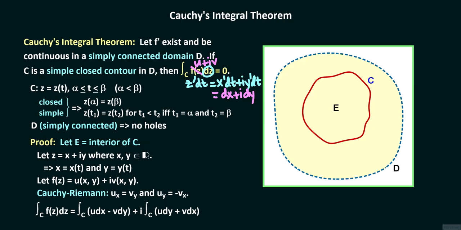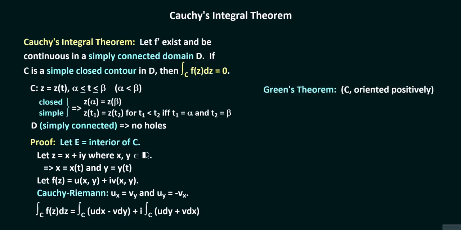Assuming without loss of generality that C is oriented positively, we apply Green's theorem to each of these line integrals. If the real valued functions p of xy and q of xy along with their partial derivatives are continuous inside D, then Green's theorem says that the line integral of p of xy dx plus q of xy dy over the contour C equals the double integral over the region enclosed by C, and that region is E, of q sub x minus p sub y.